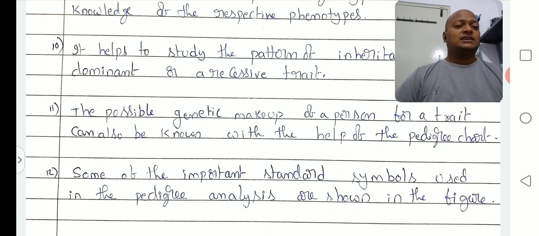Some of the important standard symbols used in the pedigree analysis are shown in the figure. These are standard symbols proposed by scientists for explaining pedigree analysis, for showing traits in the different generations. After this is clear, let us discuss what type of symbols are generally used in the pedigree analysis.